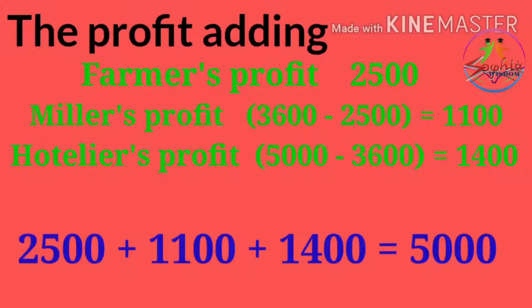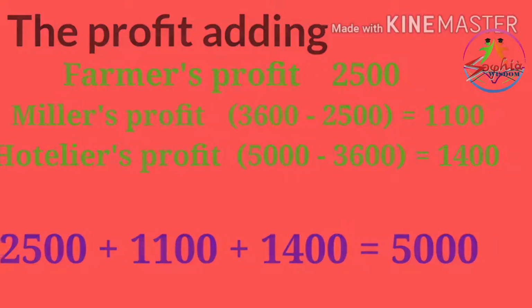When we add 2,500 plus 1,100 plus 1,400, it equals 5,000. So in both cases, the final value comes out equal, whether we are taking the value of final goods only or the profit.